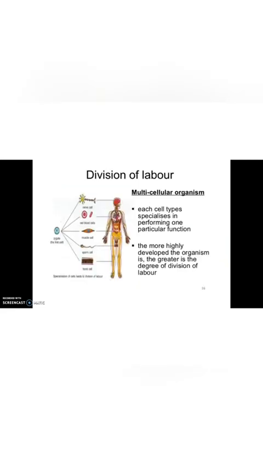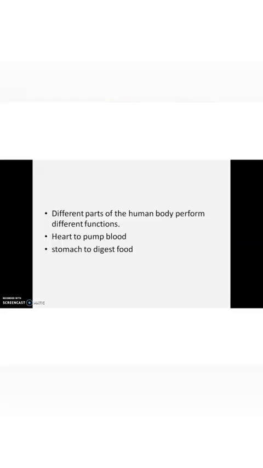For example, this is the specialization of cells seen in a multicellular organism's body. Here nerve cells, red blood cells, muscle cells, sperms and bone cells are there. Different duties are assigned to different cells, and they are different in their number, shape and size.